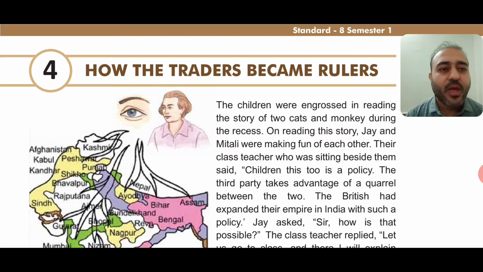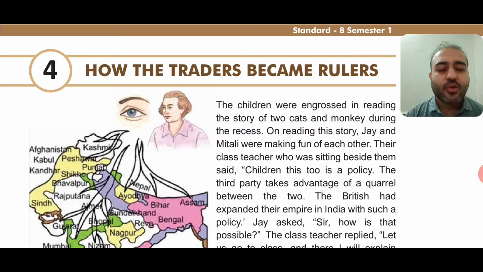So one by one how the European nations came to India and how they had a cutthroat competition with each other, and how did they fight with each other to increase their trade in India.